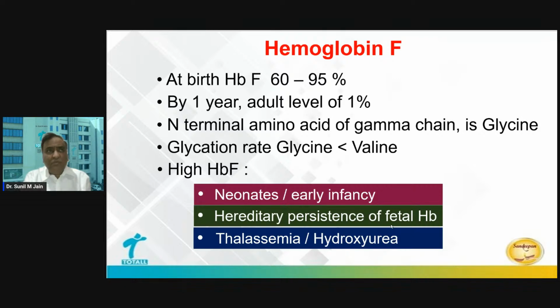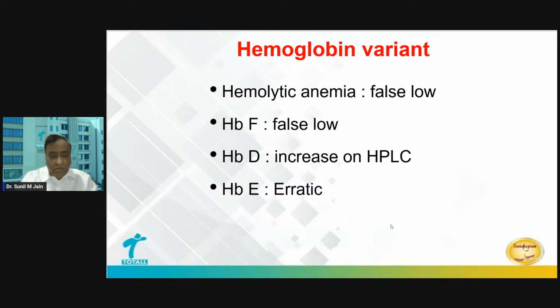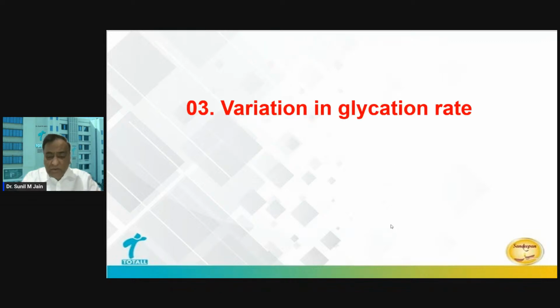Then there is hereditary persistence of fetal hemoglobin. And here again, there is amino acid alteration because they have glycine rather than valine in the beta chain, and that's how hemoglobin will not have an avidity to bind with the glucose, and that's how it will go falsely on a lower side. So all these hemoglobin variants can be an issue.